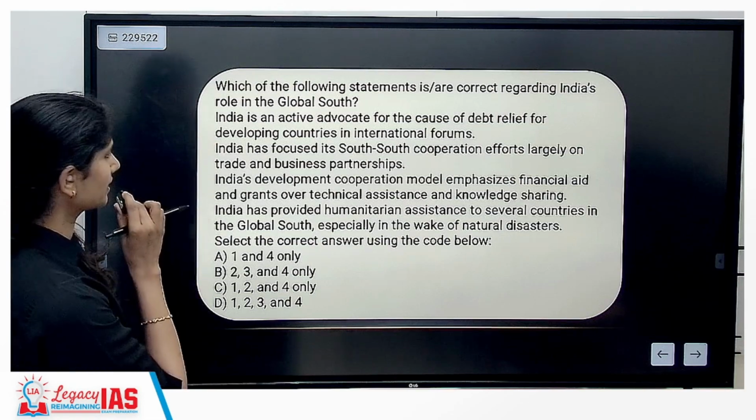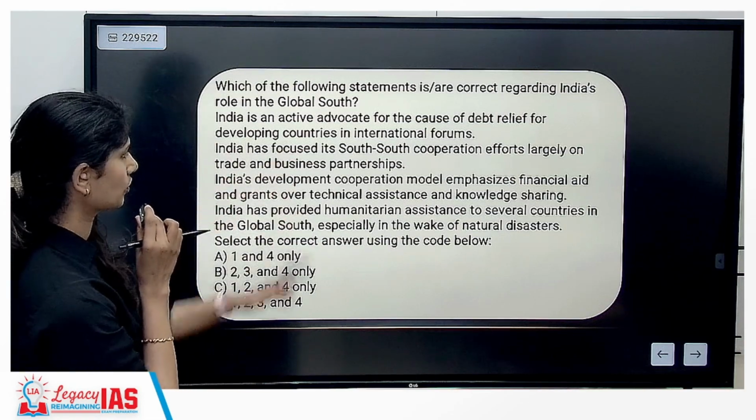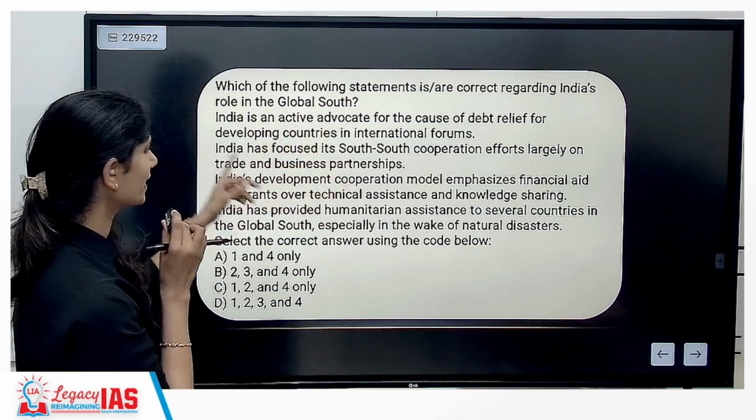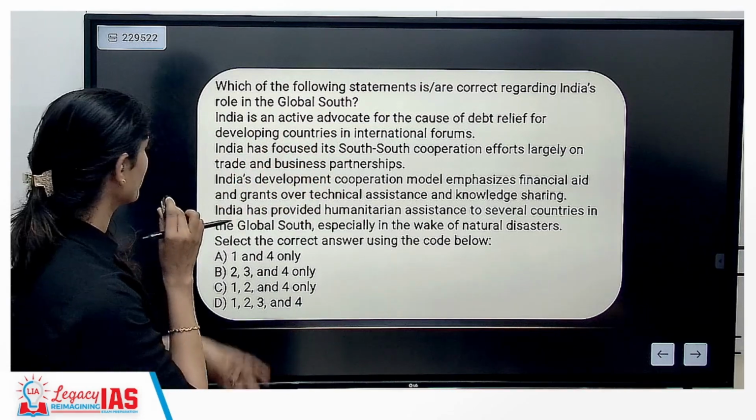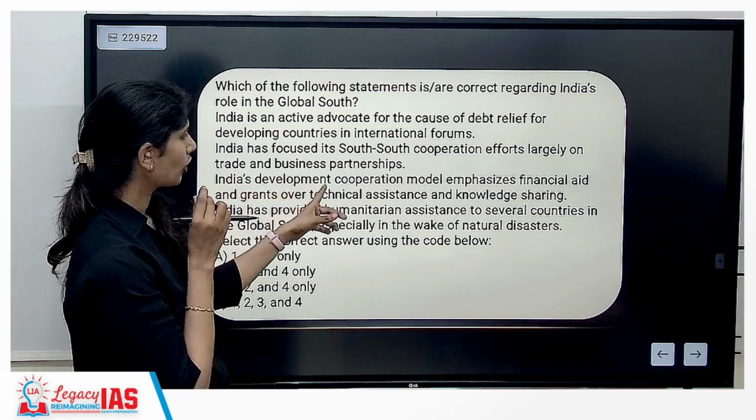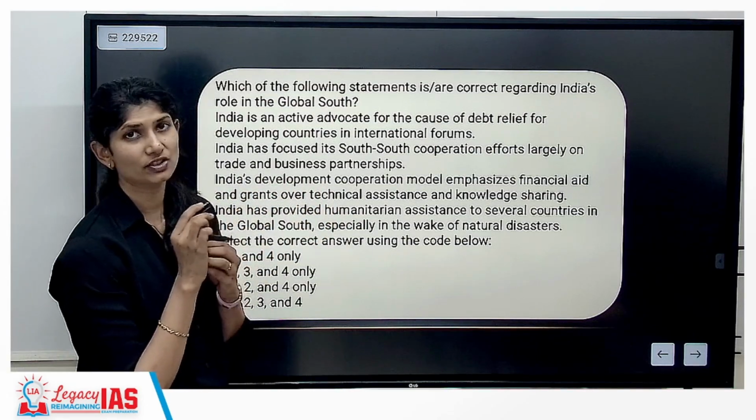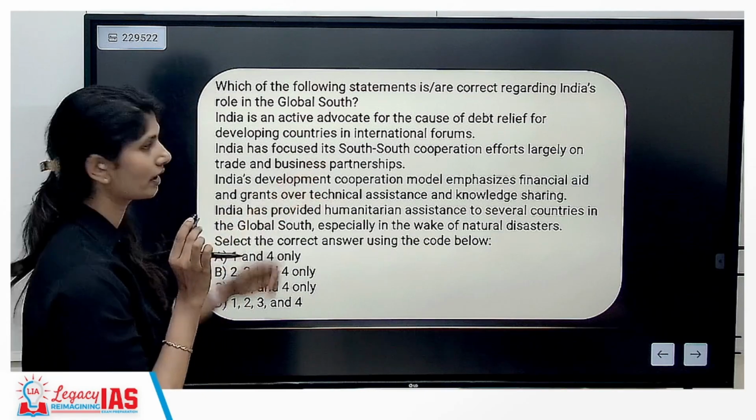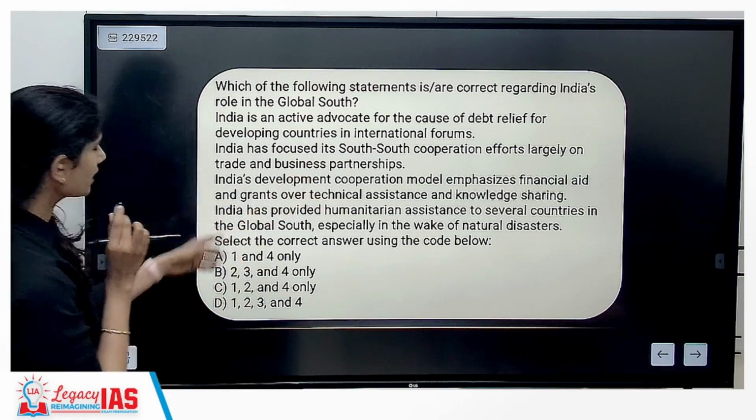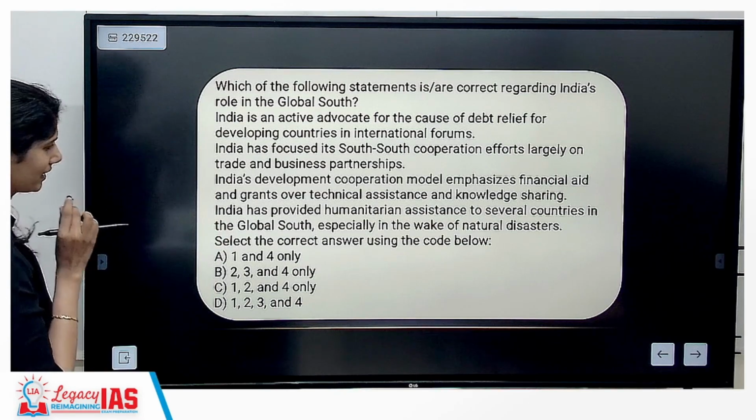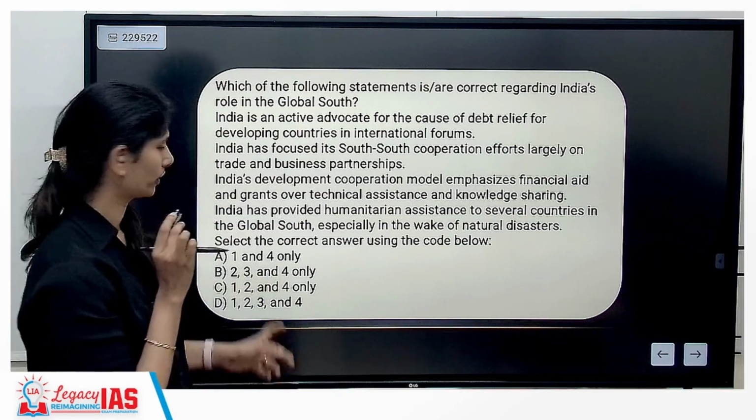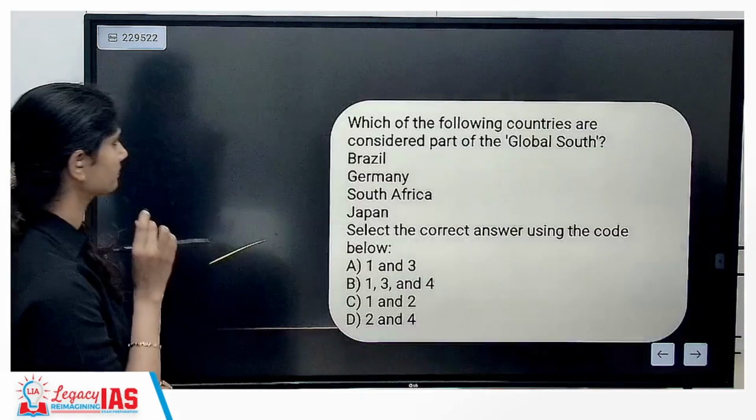See, first statement is correct. Second statement is wrong. Efforts largely based on trade and business partnerships, no. Third, India's development cooperation being emphasized on financial aid and grants over technical assistance and knowledge sharing is wrong. Again, in fact, this is ulta. Understand? India has provided humanitarian assistance, that is correct. So the correct answer is 1 and 4. A is the correct answer.